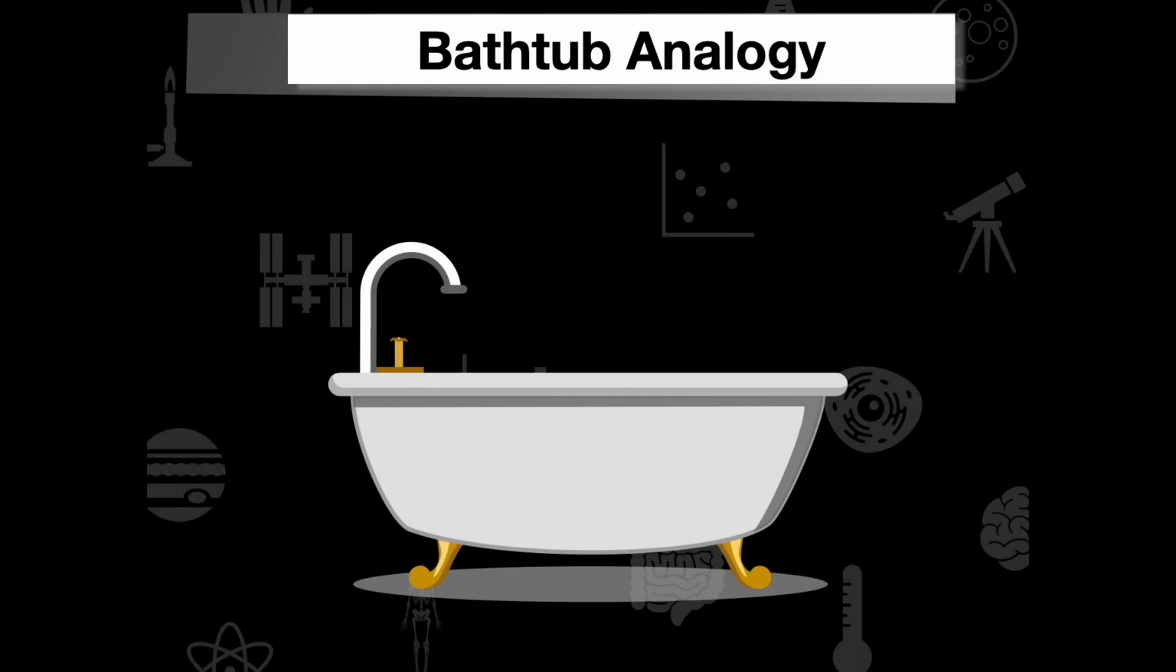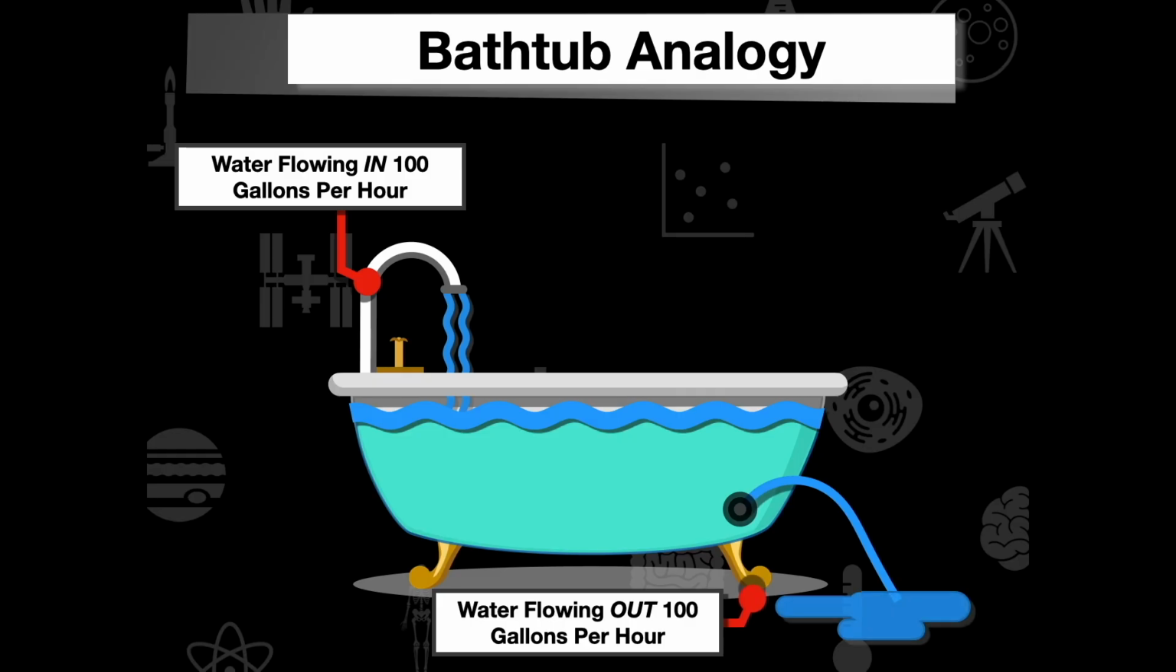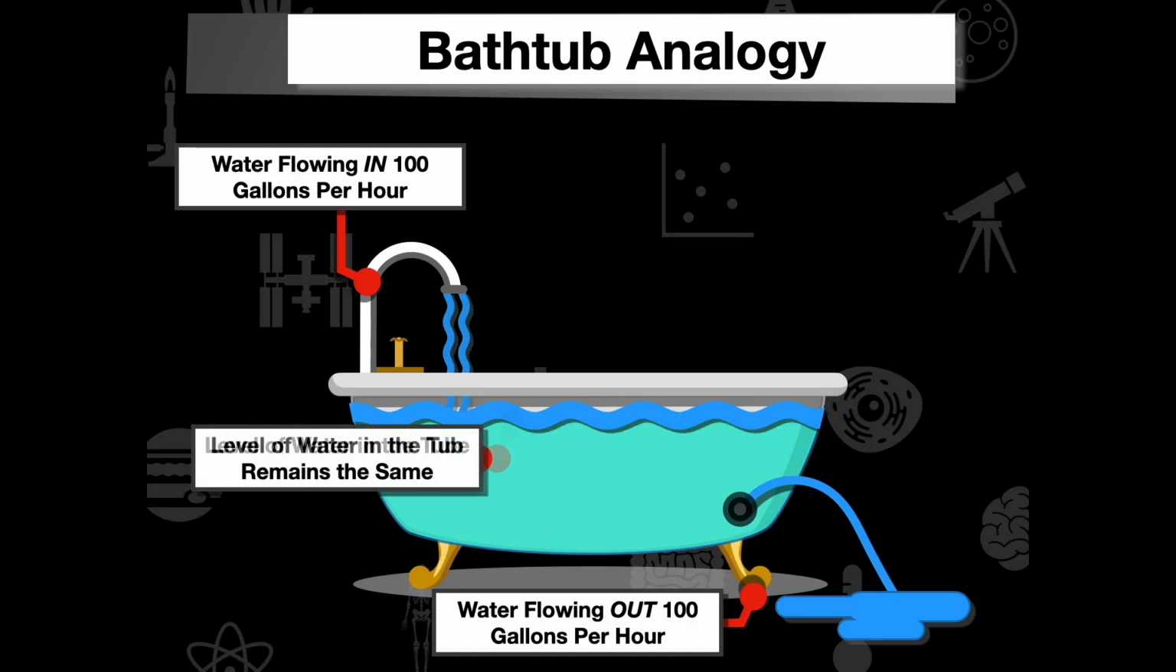Now, the best way that I can think about this is a bathtub. This is the bathtub analogy here. If we have a bathtub that has water flowing in at 100 gallons an hour, and we have a hole on the outside of the bathtub that allows for 100 gallons per hour to flow out, that's really not going to cause the water level of that bathtub to change. So as a result, the water level in the tub is going to remain the same.